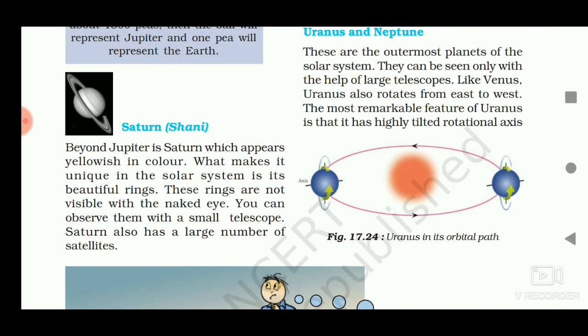Because of the presence of methane, it appears bluish green. It also has faint rings, and the minimum temperature sometimes reaches minus 224.2 degrees Celsius.